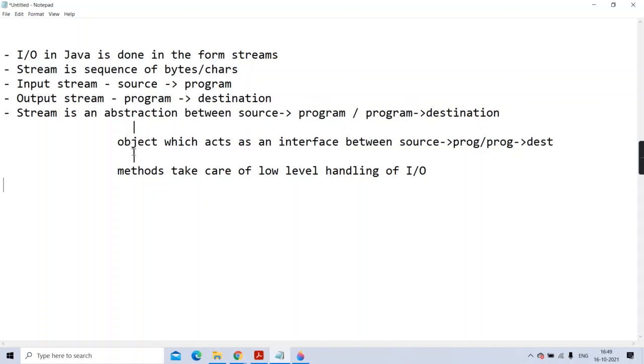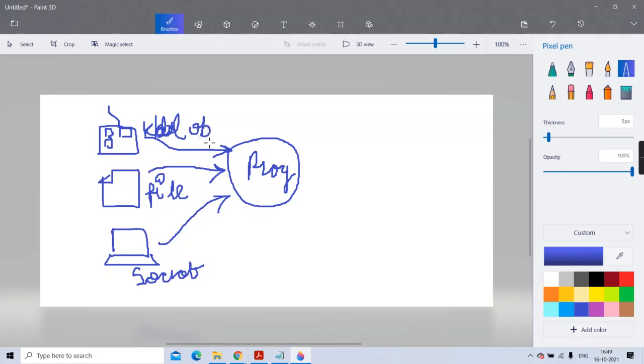That is, the stream acts as an interface. So that stream is an object, and the methods of this object will take care of how to do the reading.